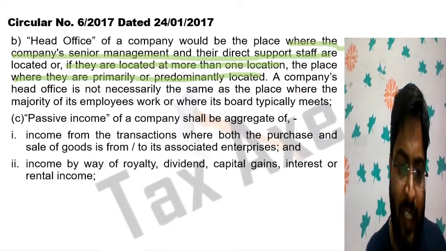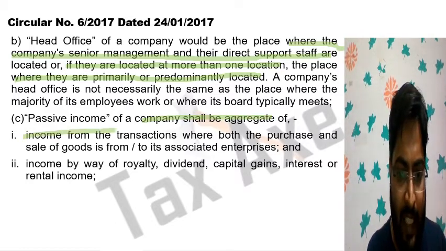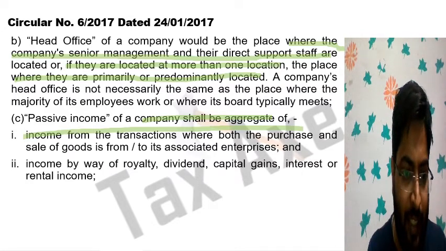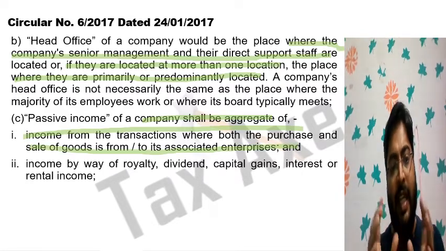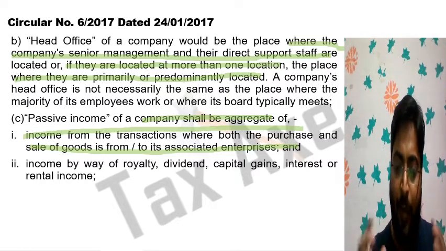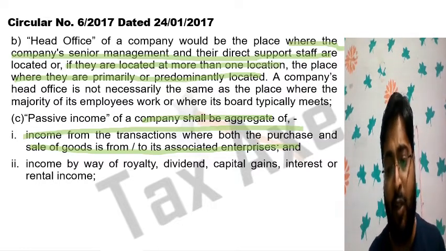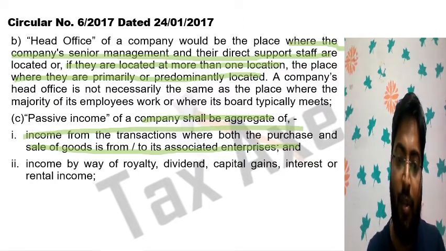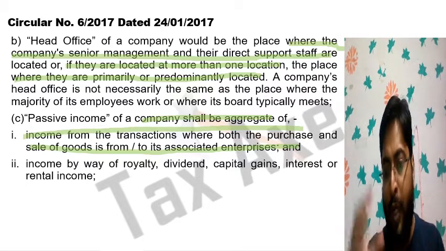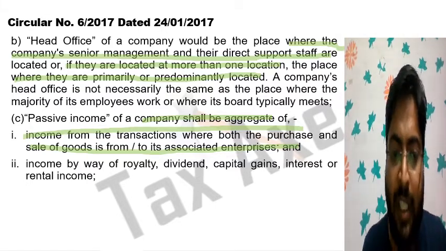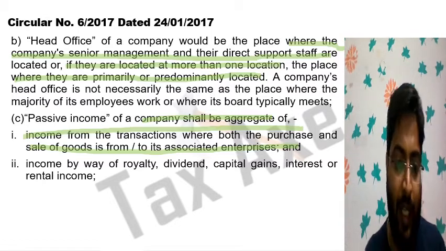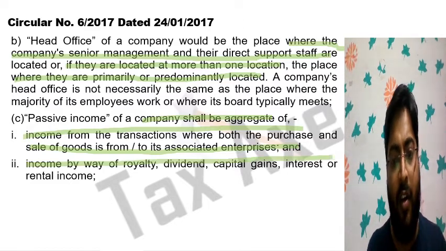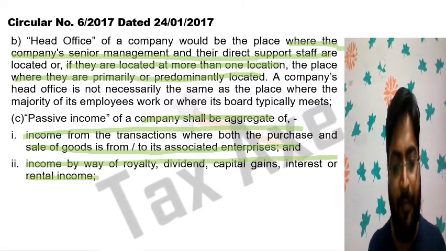Passive income of a company shall be the aggregate of income from transactions where both the purchase and sale of goods is from or to its associate enterprise. It means passive income is the income from transactions of both purchase and sale with the associate enterprise, not only purchase or not only sale. We need to check both purchase and sale from the associate enterprise. Second is income by way of royalty, dividend, capital gain, interest or rental income. All these are concepts of passive income.